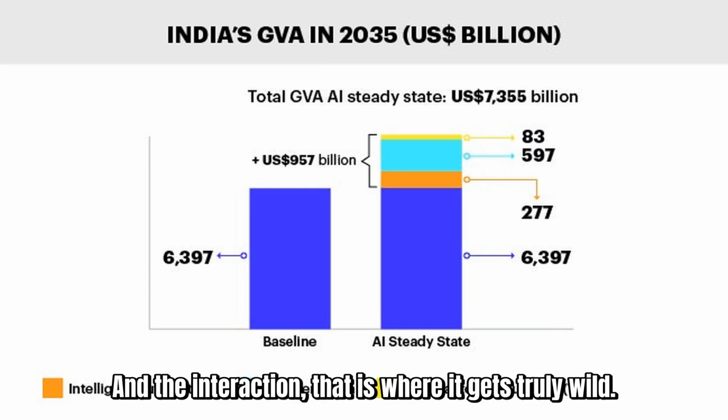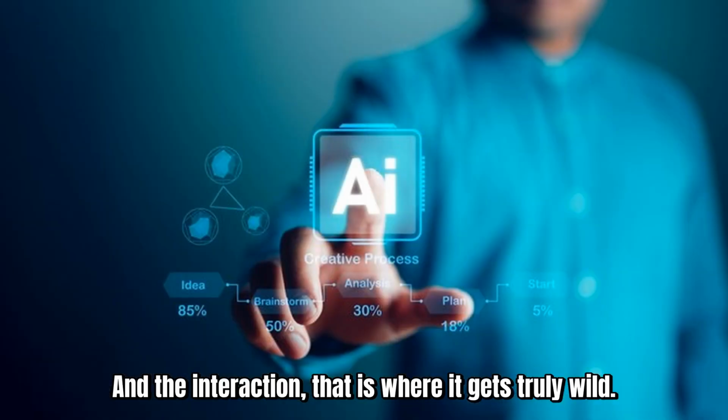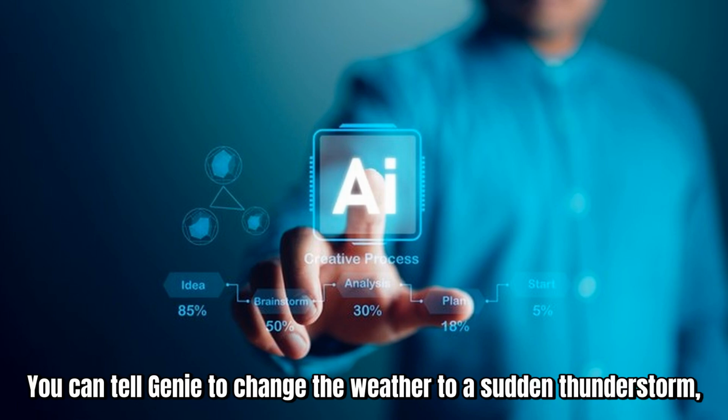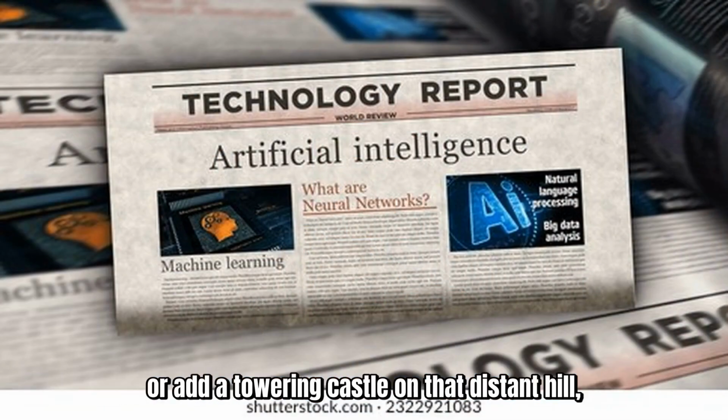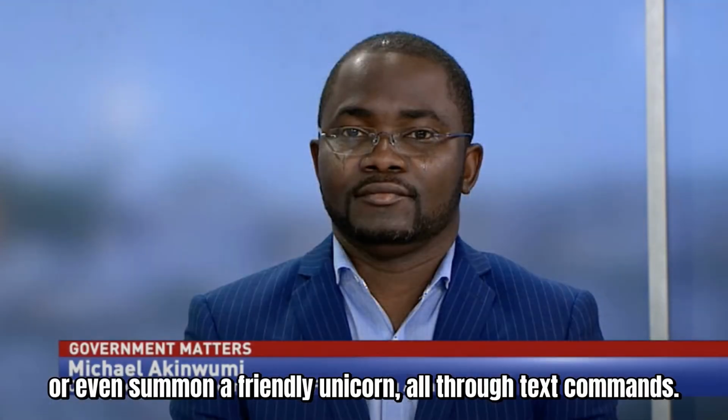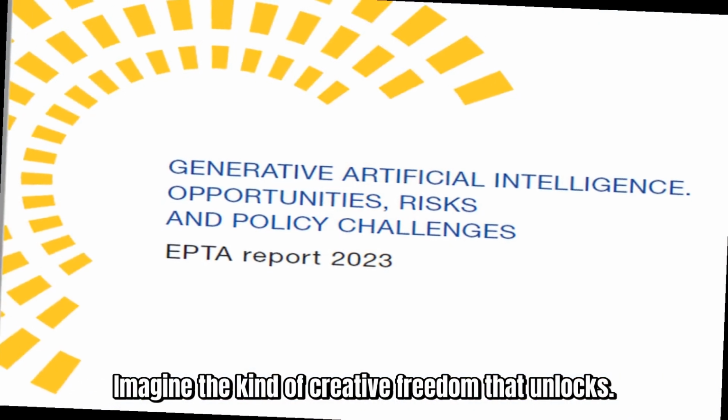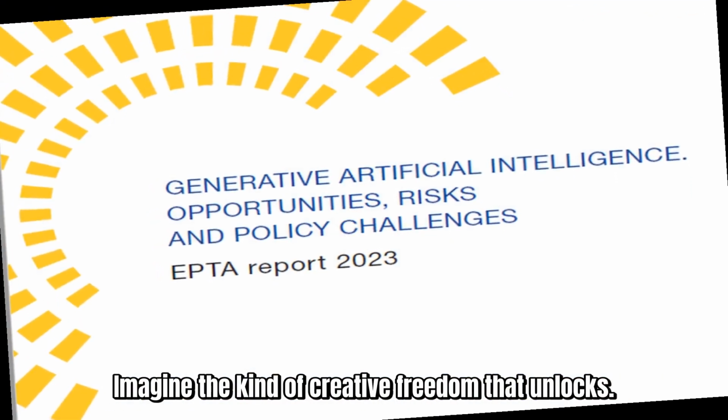And the interaction? That is where it gets truly wild. You can tell Genie to change the weather to a sudden thunderstorm, or add a towering castle on that distant hill, or even summon a friendly unicorn, all through text commands. Imagine the kind of creative freedom that unlocks.